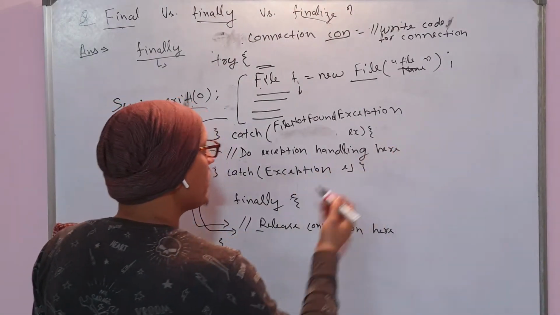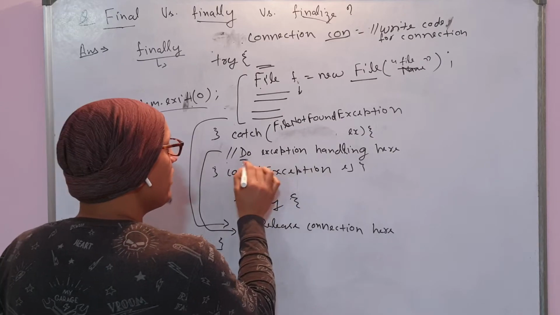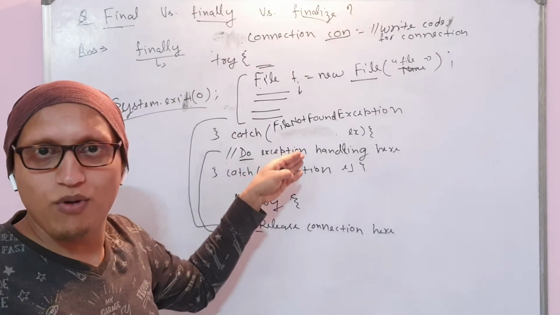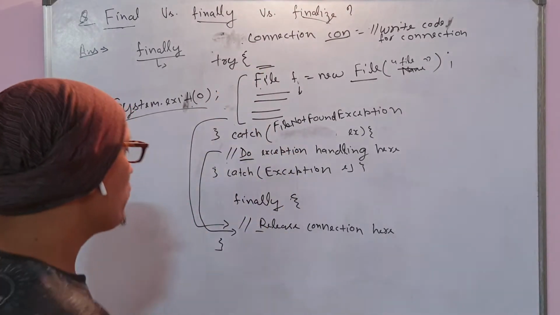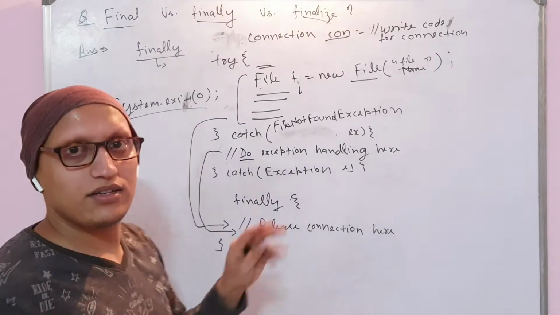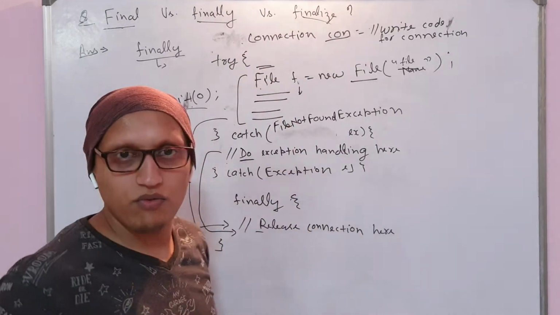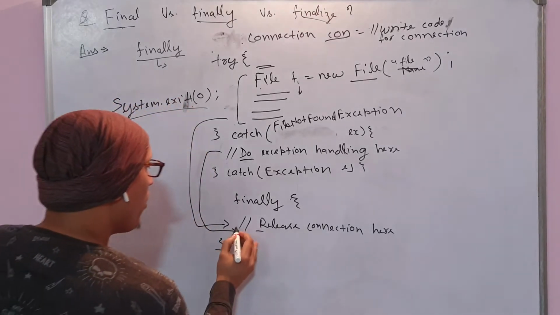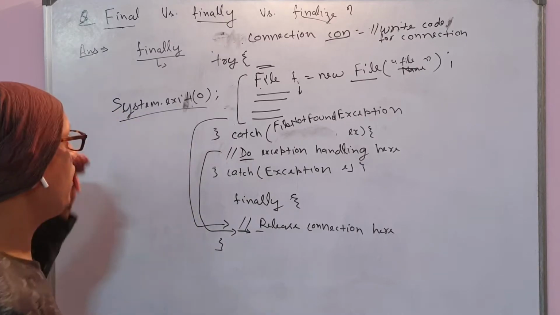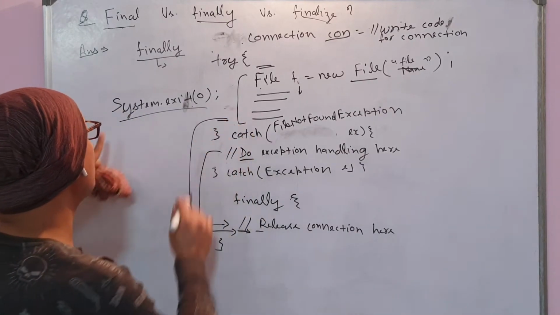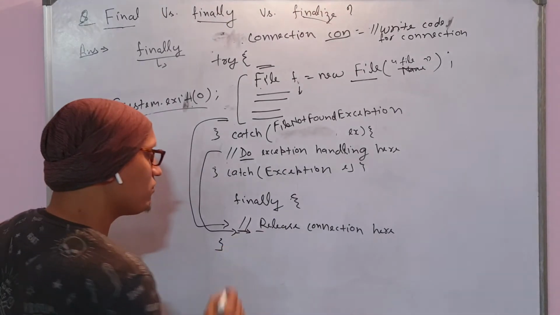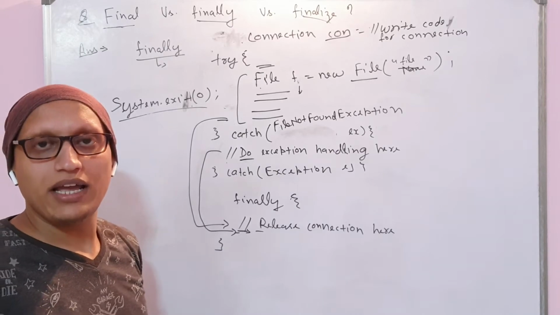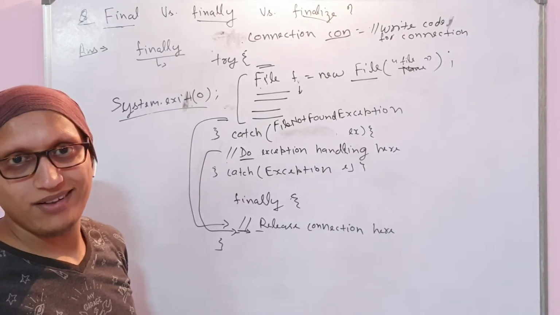If you put the connection release in the catch block, then if there is no exception, it will never come to the catch block, and you would still need to release that connection. So generally we do this with the connection concept, just as a general example, but you can do it anywhere it's suitable. This finally block will always be executed unless you have called system.exit anywhere before coming to it. So finally is the block which gets executed at any cost, exception or not.